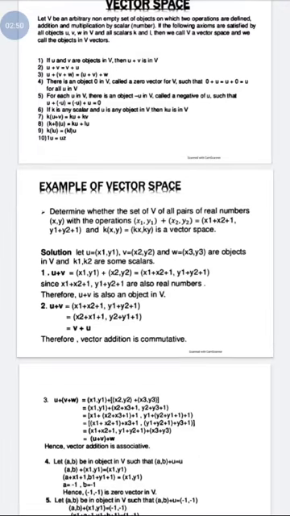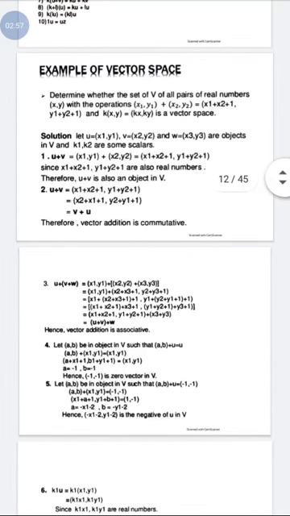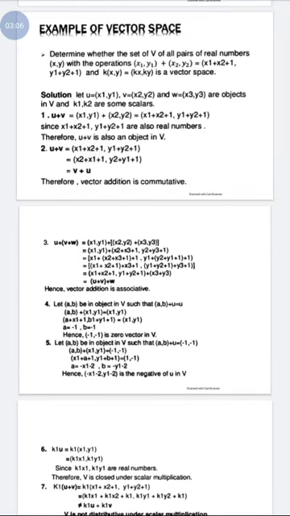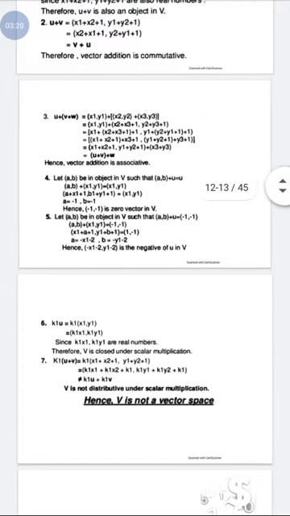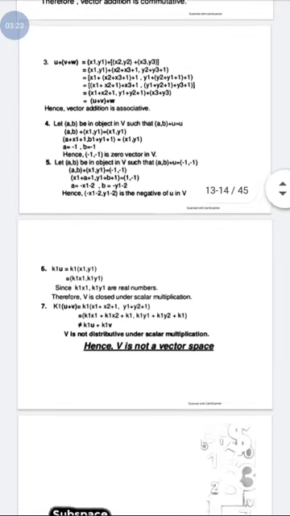When we add these two vectors and apply the commutative property, it is satisfied, and the associative property is satisfied, and the inverse of the vector exists, and the scalar multiplication is commutative, but the scalar multiplication for the distributive property is not satisfied, therefore this is not a vector space.